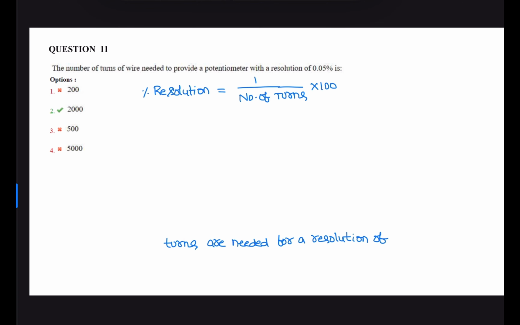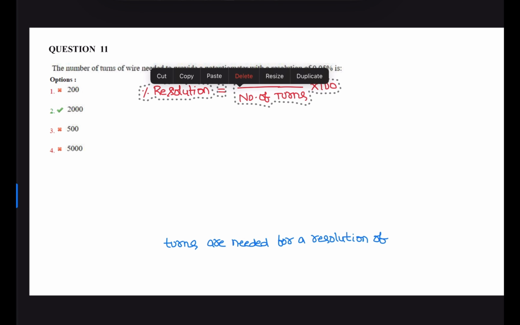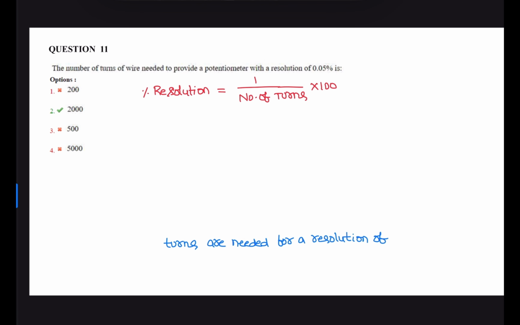Next question, question number 11. The number of turns of wire needed to provide a potentiometer with a resolution of 0.05 percent is. So we know that the percentage resolution is given as 1 by number of turns into 100. We need to calculate the number of turns. Given resolution is 0.05 percentage, number of turns, let it be N, so 1 by N into 100 percentage.